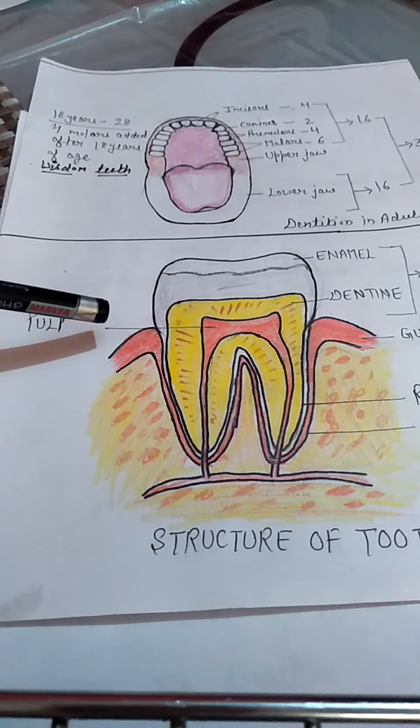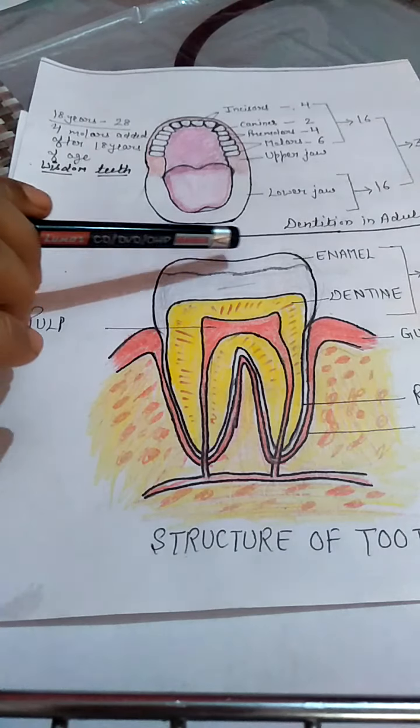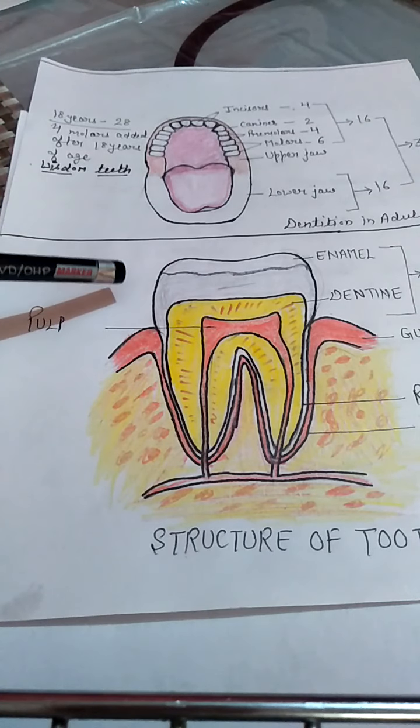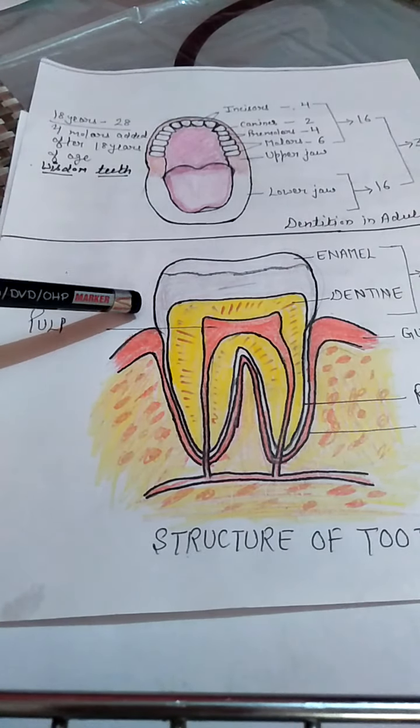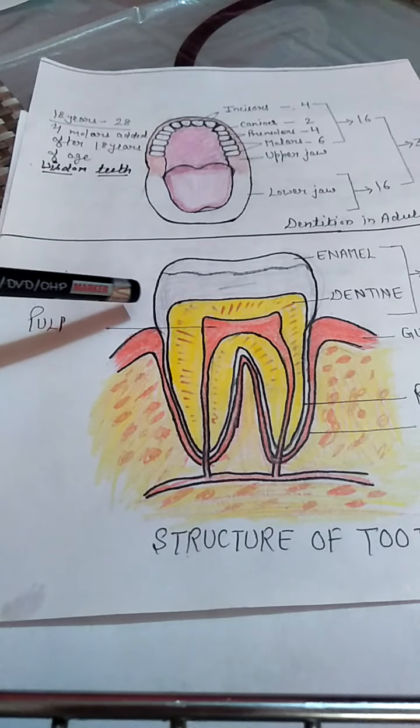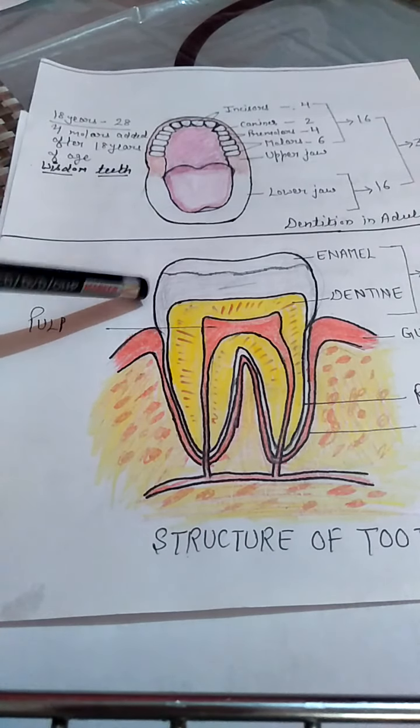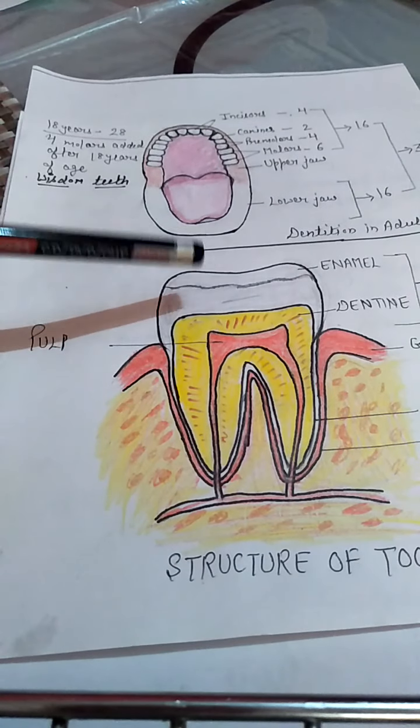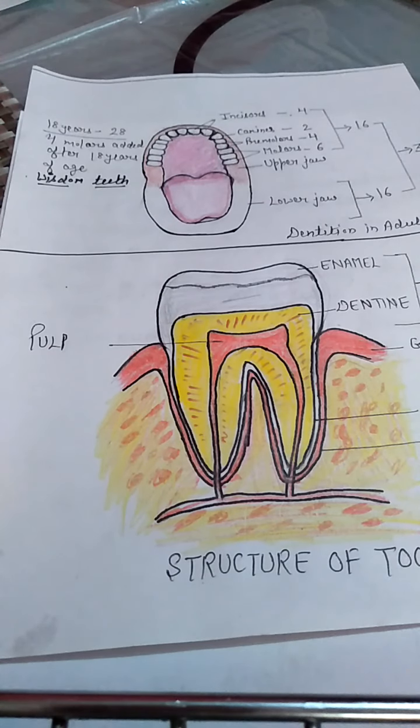Whenever you eat any sugary or sweet substance, it will deposit over it along with saliva, and the bacteria present there will produce acid by digesting the starch, and that acid will corrode the enamel and result in a cavity in your teeth. So as a result, your teeth will be damaged. So we should take care of our teeth. We should brush 2 times in a day.